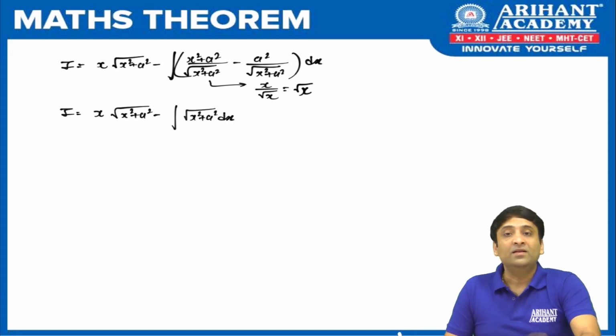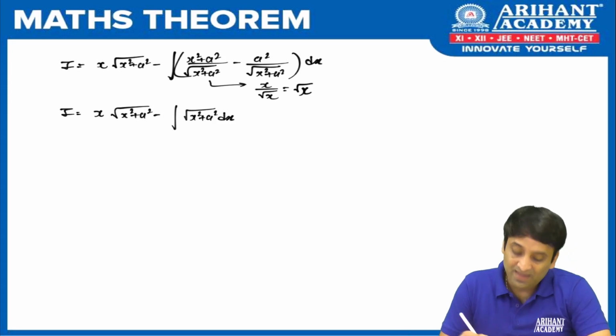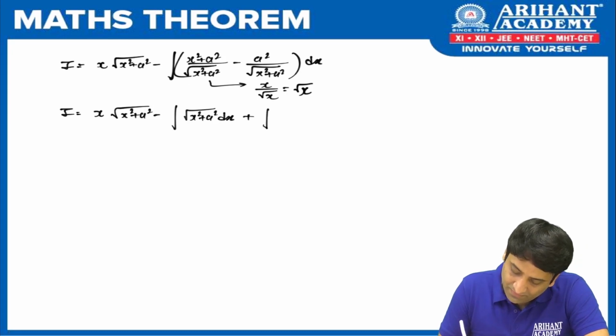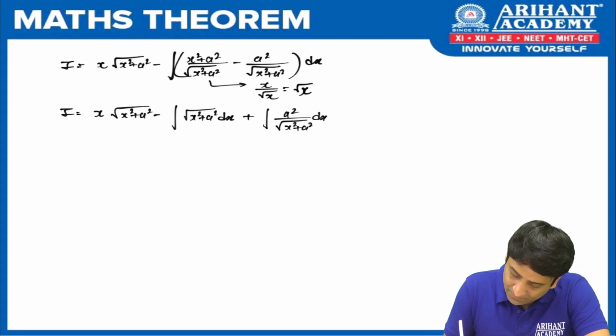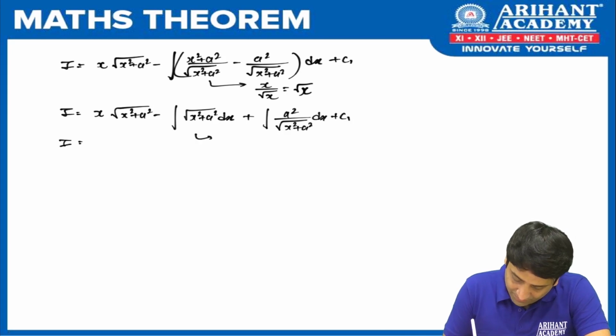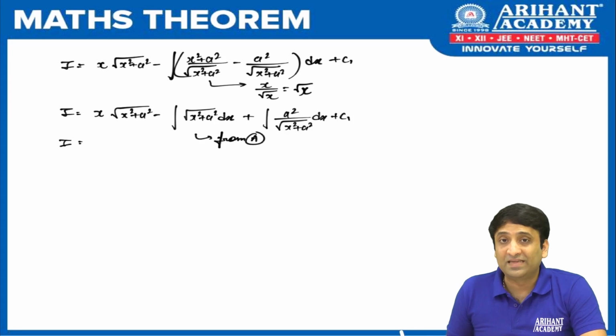Right? From below, cancelling, x square plus a square remains. Now when we open the bracket, this minus goes inside, so that minus minus becomes plus, is it not? We get a square upon root of x square plus a square dx plus c1. Sorry, I forgot c1 here. Yes. Now, from 1, do you see that this is our result number a? We are going to replace it with I.